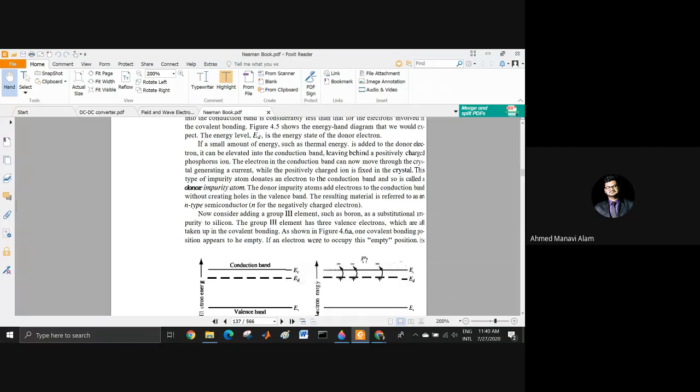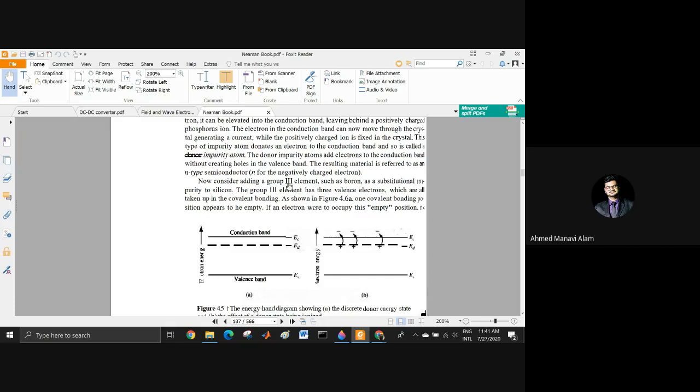Now it is only natural for us to create a p-type material. So from common sense, without going into the topic, I know that there is an excess of electrons in n-type materials. But in p-type materials, there will be an excess of holes. It is very natural because holes are considered as positively charged.